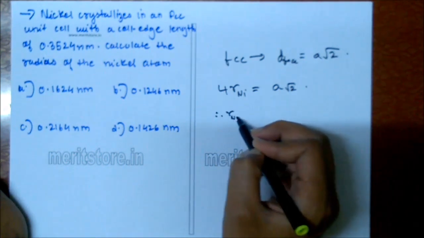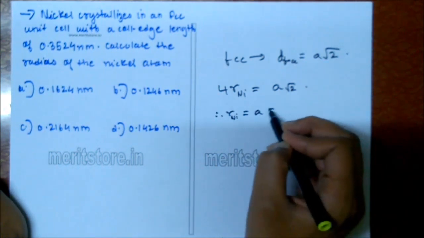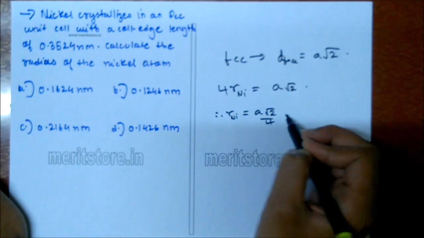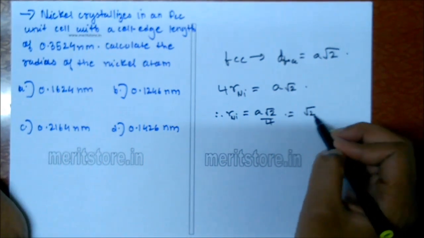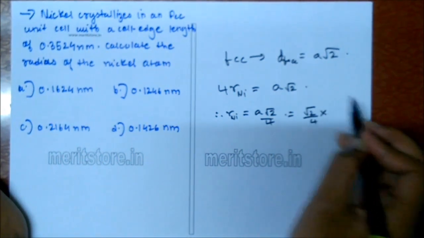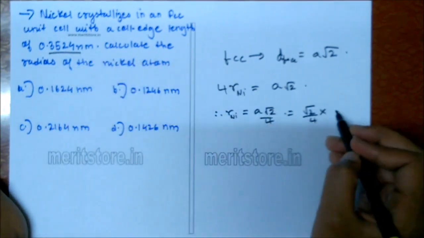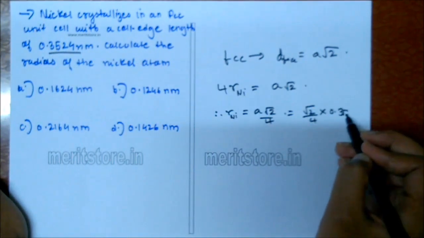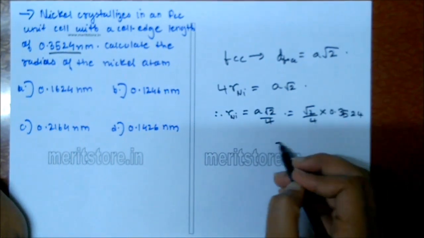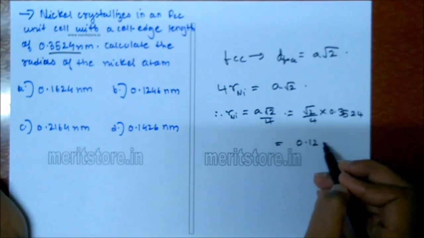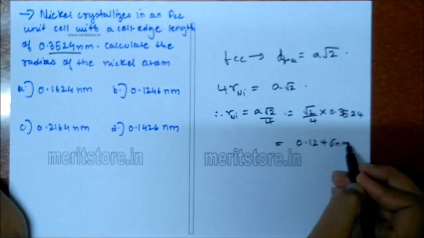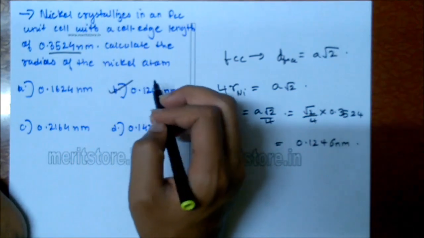Therefore, radius of nickel is equal to a root 2 upon 4. We can write this as root 2 upon 4 into 0.3524, as the edge length is given. On solving this, we get 0.1246 nanometer. Option B is the correct answer.